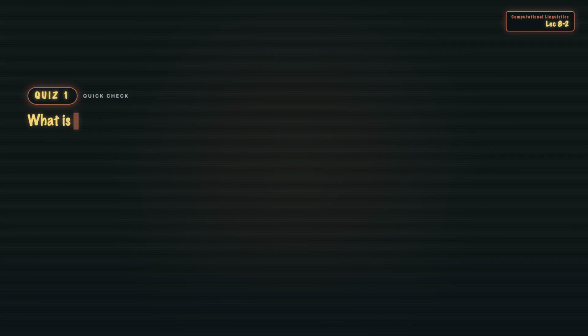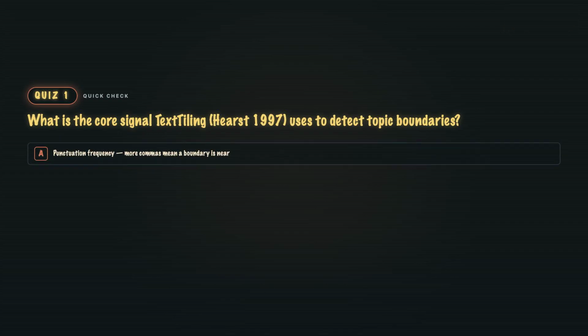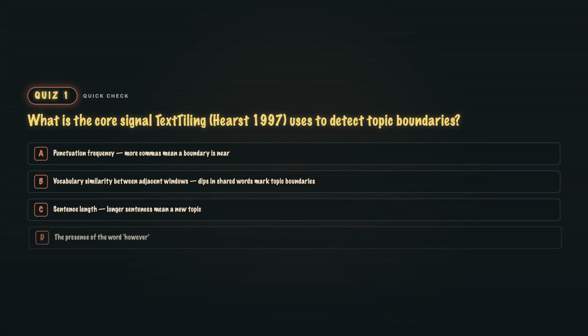Quiz 1. What is the core signal TextTiling uses to detect topic boundaries? A. Punctuation frequency. More commas mean a boundary is near. B. Vocabulary similarity between adjacent windows. Dips in shared words mark topic boundaries. C. Sentence length. Longer sentences mean a new topic. Or D. The presence of the word however.